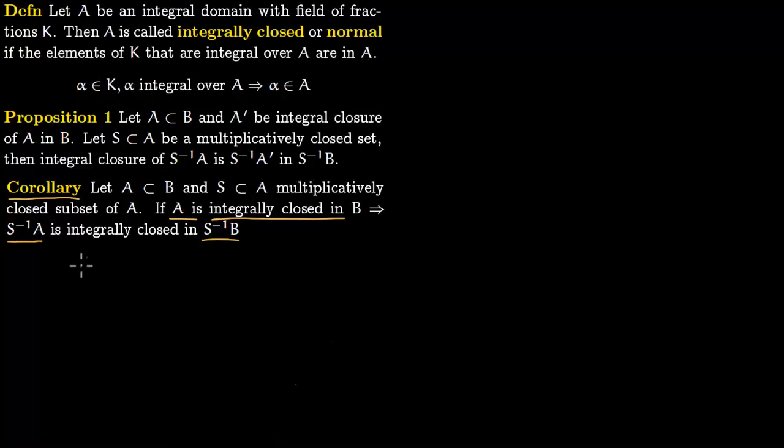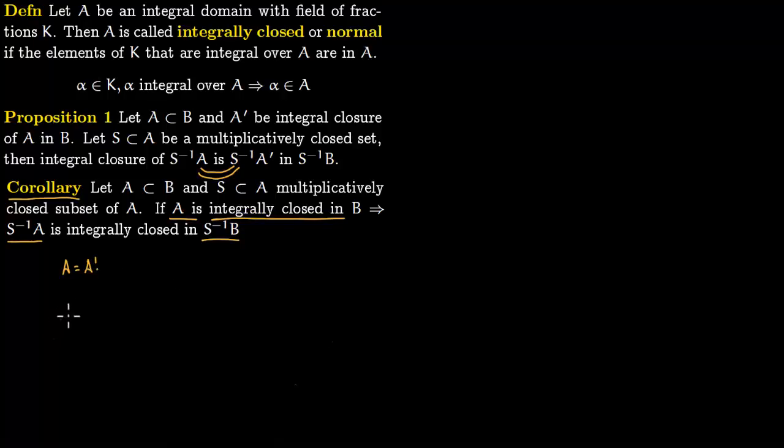Basically we are saying in the proposition you put A equals to A prime because A is integrally closed. So then integral closure of S inverse of A is S inverse of A prime, but A is equal to A prime, so this is equal to this. So therefore this is also integrally closed in S inverse of B. So this was the corollary.